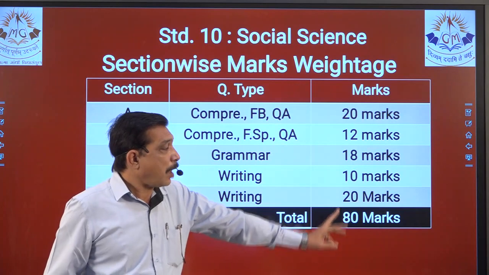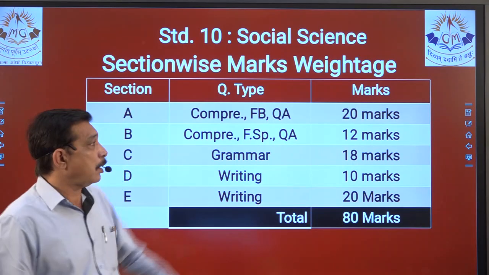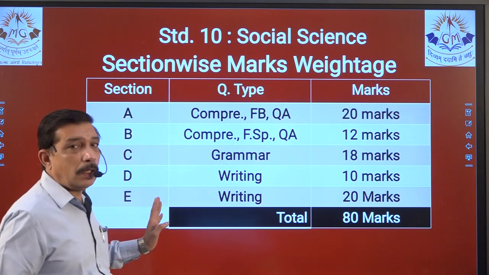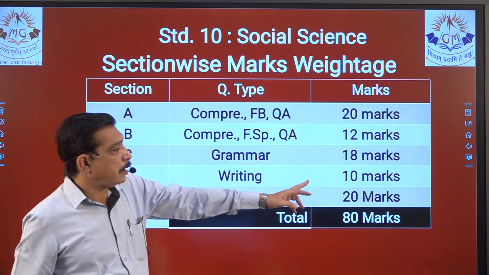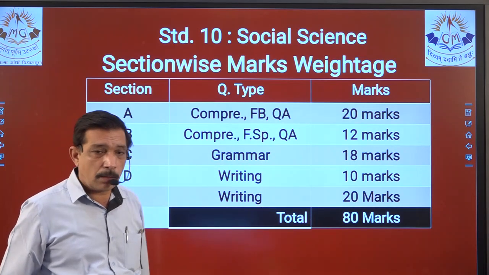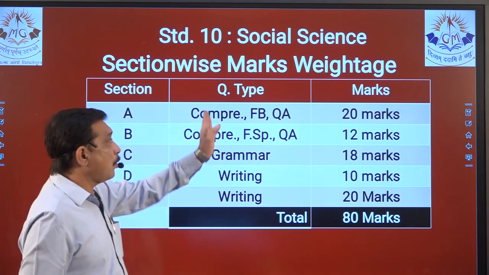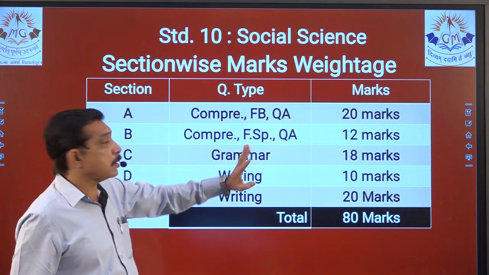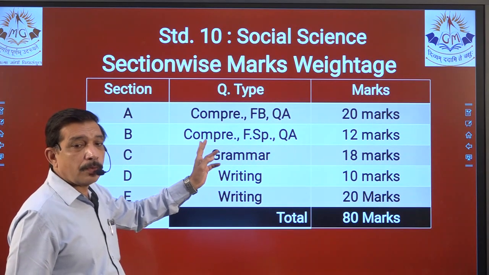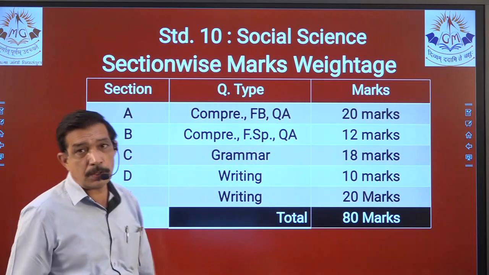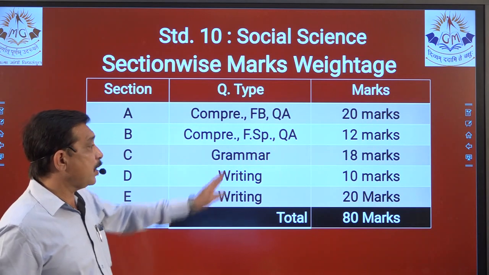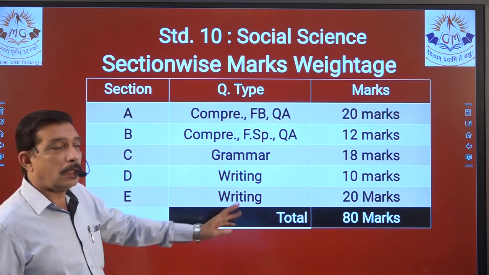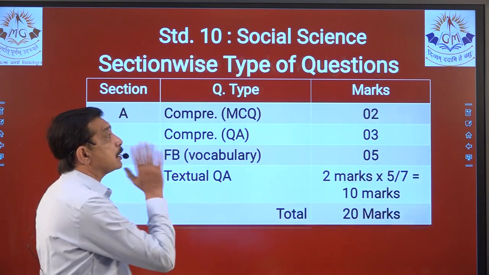So we see in 80 marks, 30 marks are allotted for writing. The rest of them are question answers, quite easy, so not a big difficulty. Sections A, B, C, D, E comprise 20, 12, 18, 10 and 20 marks, a total of 80 marks. Different types of questions are asked: comprehension passage, fill in the blanks for vocabulary, question answers related to First Flight. Then we have poems where comprehension of a stanza, figures of speech and question answers will be asked. Section C, grammar will be asked, D, writing will be asked, and section E, writing will be asked.